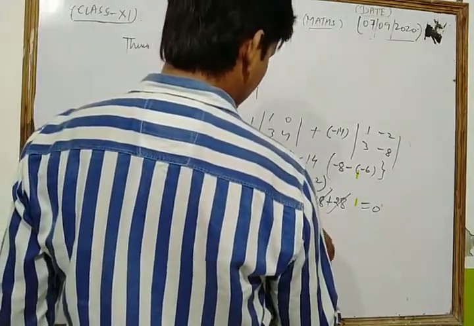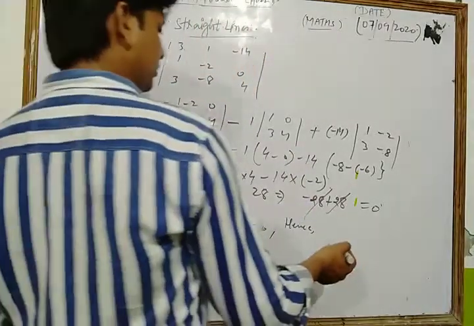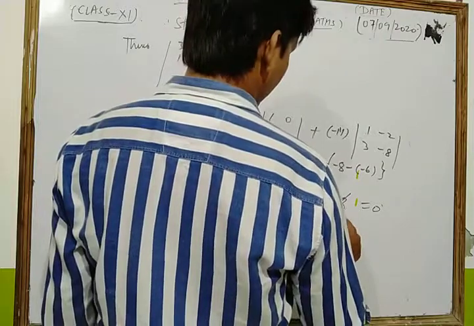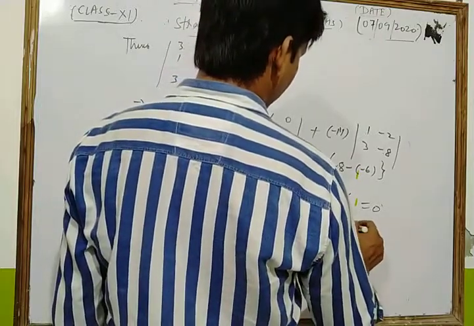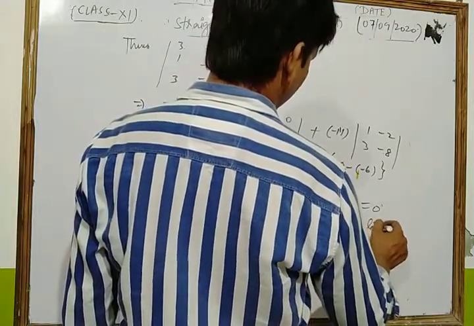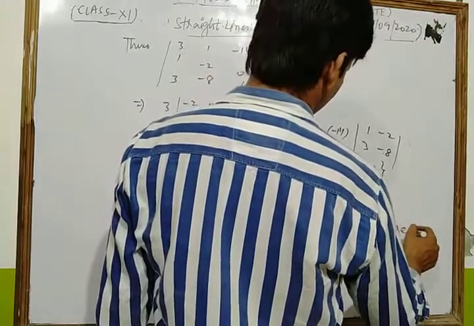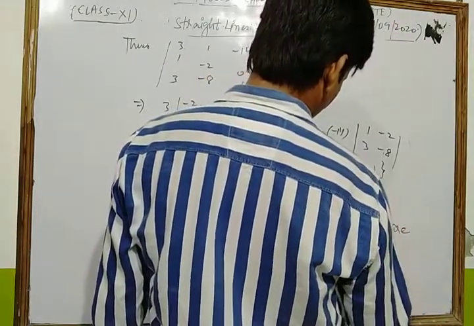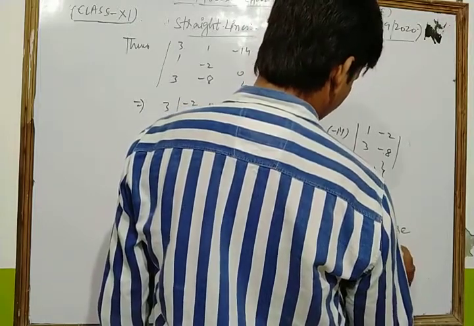Hence all 3 lines are concurrent. Hence proof.